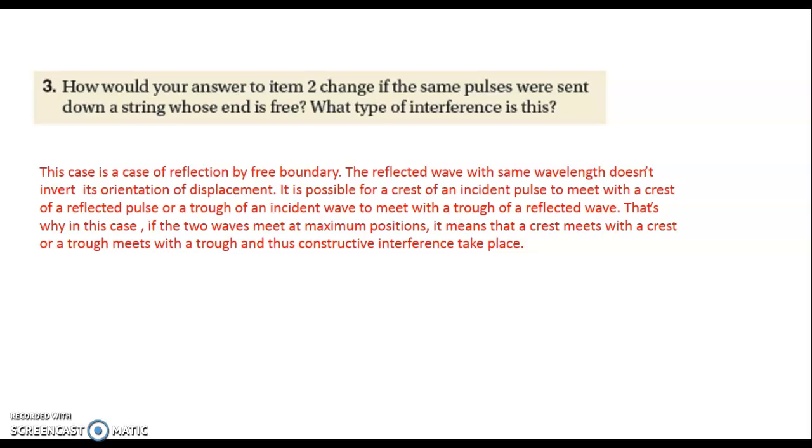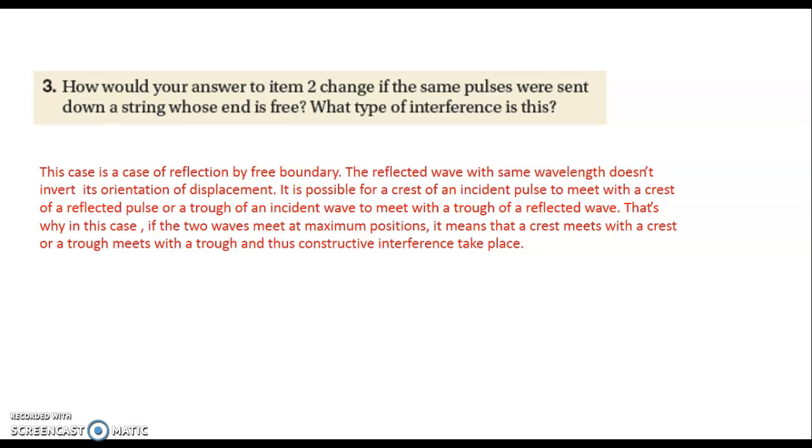How would your answer to question 2 change if the same pulses were sent down a string whose end is free? And what type of interference is this? This case is a case of reflection by free boundary. The reflected wave with the same wavelength does not invert its orientation of displacement.